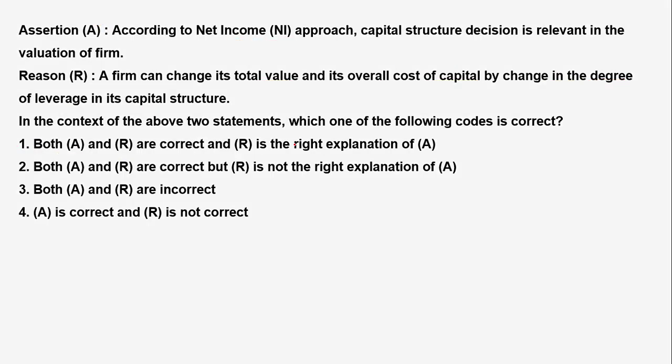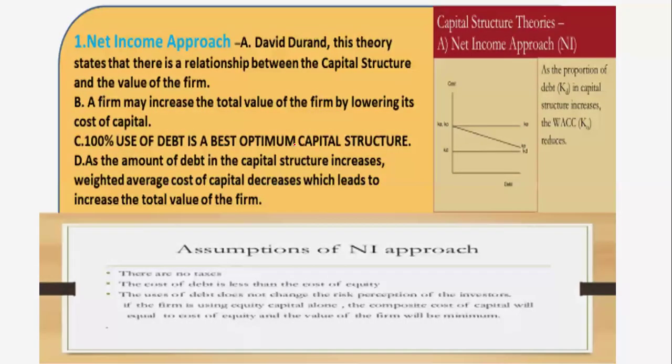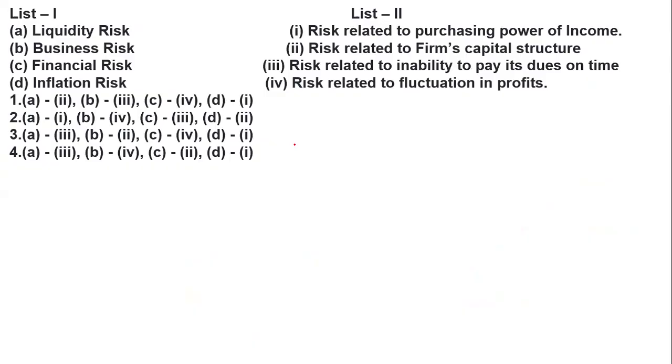Now the next question on your screen is a matching question. Question number 1 is given over here. The liquidity risk, business risk, finance risk, and inflation risk are given, and you have to match them with what each risk is related to. Just try it yourself, then I will tell you.